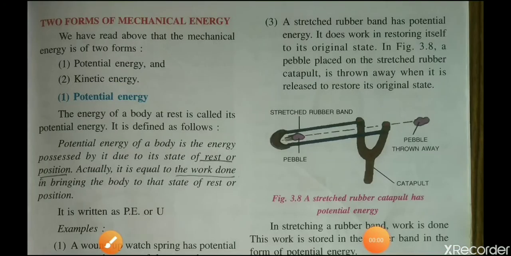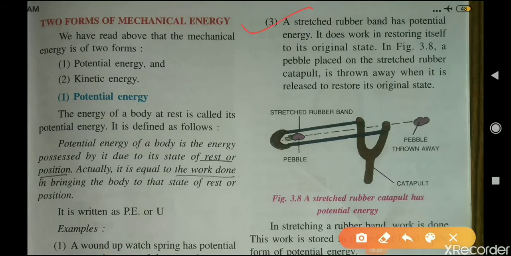This is example number 3. A stretched rubber band has potential energy. It does work in restoring to its original state. As you can see here in figure 3.8, this stretched rubber band of the catapult has potential energy because of the work done in bringing this rubber band to the stretched state. When the catapult is released, it will throw away the pebble that is kept in the rubber band, and the band will regain its original state.